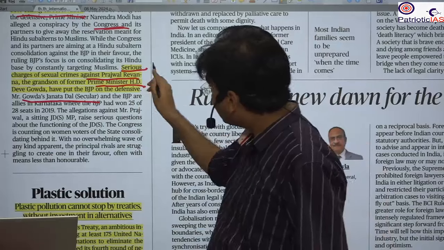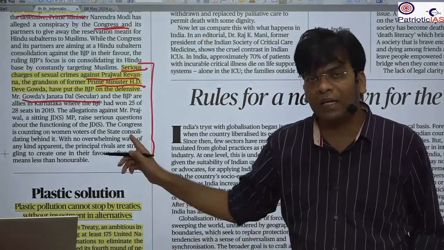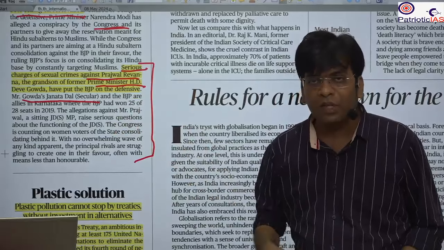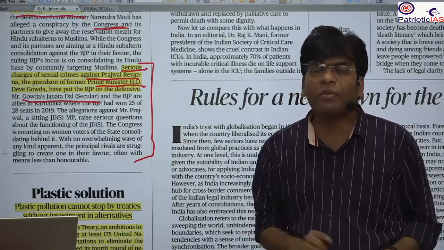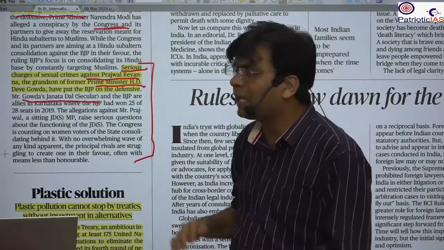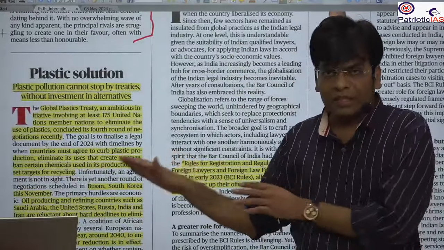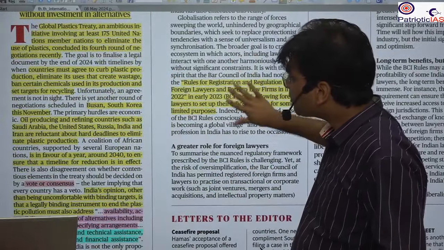And this is a serious allegation, because thousands of files of sexual videos have been found, and many of the women have alleged directly against the MP. So that's why the situation has become a bit negative for the BJP in this third phase of the election.